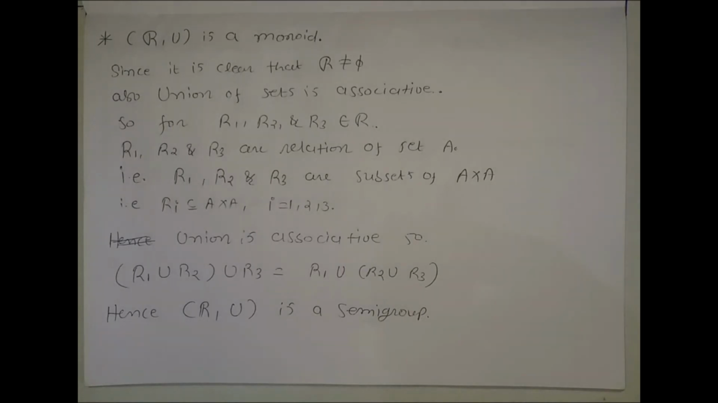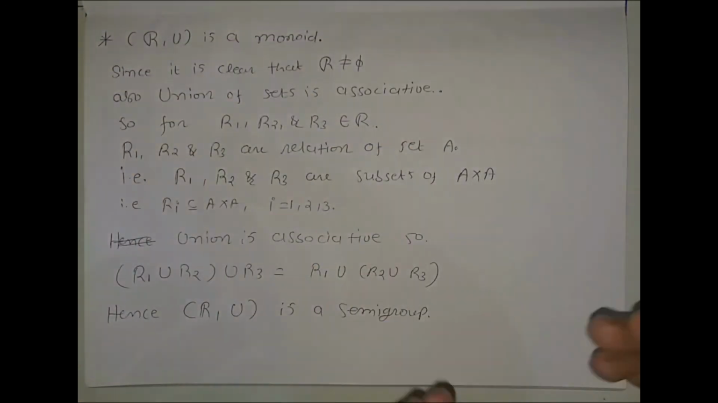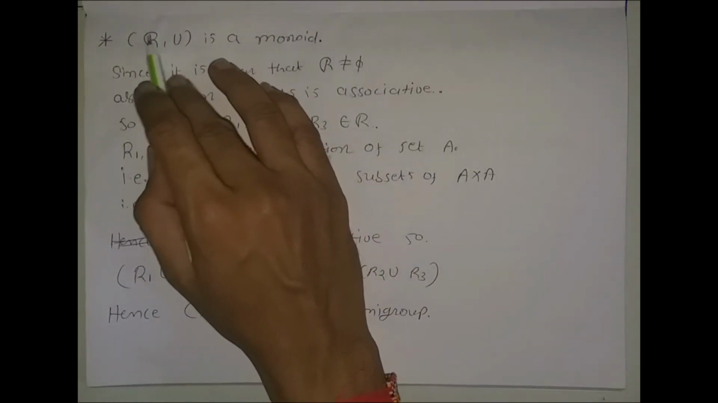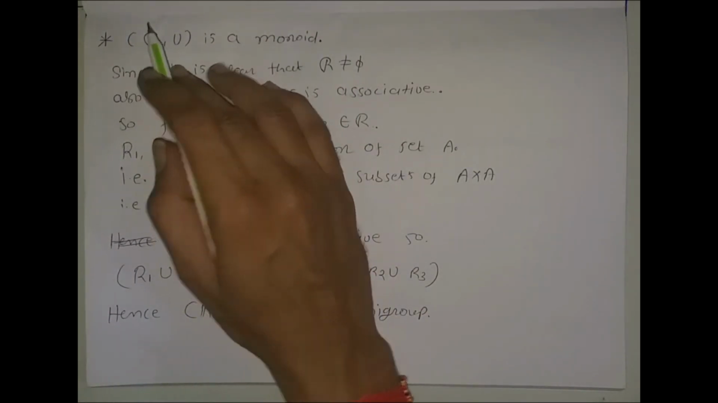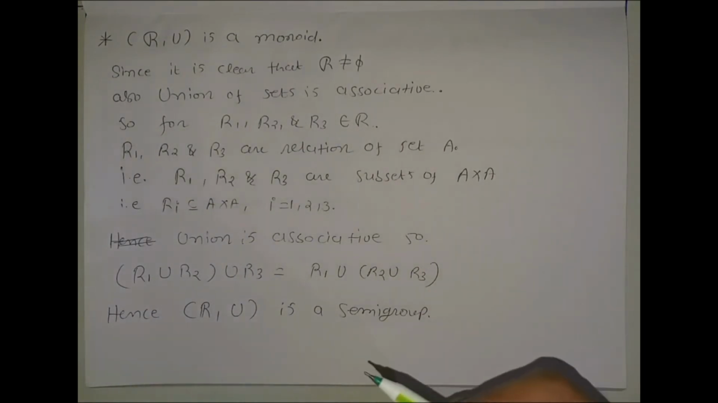Now our next example is script R with the binary operation union. What is a relation? A relation is nothing but a subset of A cross A. Here script R is the set of all relations on set A. If we consider two relations from this set script R, then these two relations are subsets of A cross A, and we can take the union of two subsets.